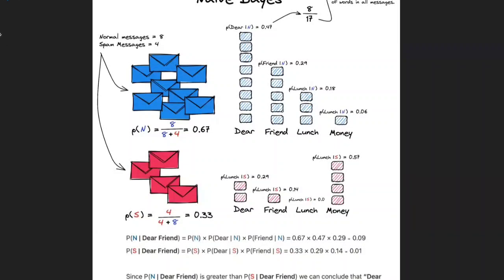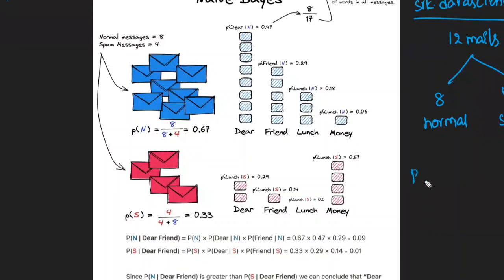Out of 12 mails, let us assume it is your mail. Let us take my mail ID as srk.datascience. In my mail, I have a total of 12 mails available. Out of these 12 mails, 8 of them are normal mails and 4 of them are spam. Is that clear? Now, what is the prior probability of normal?